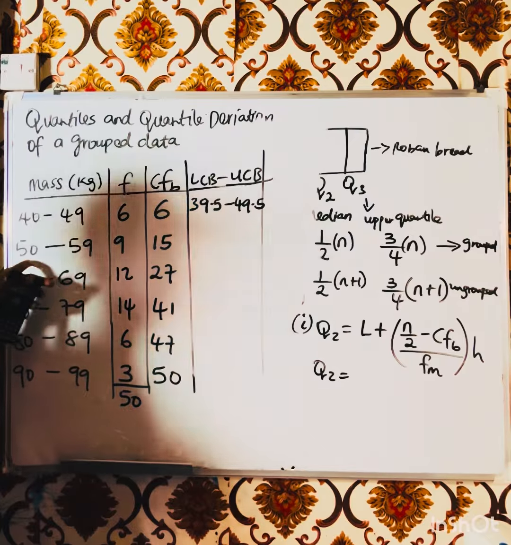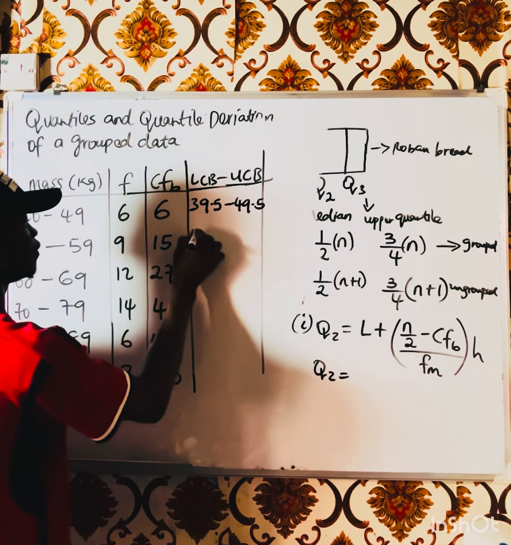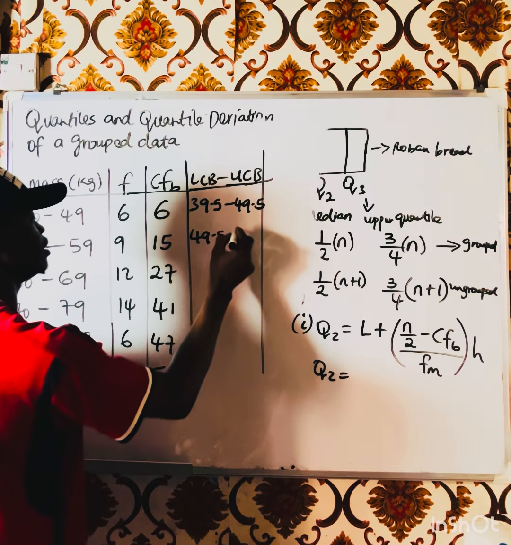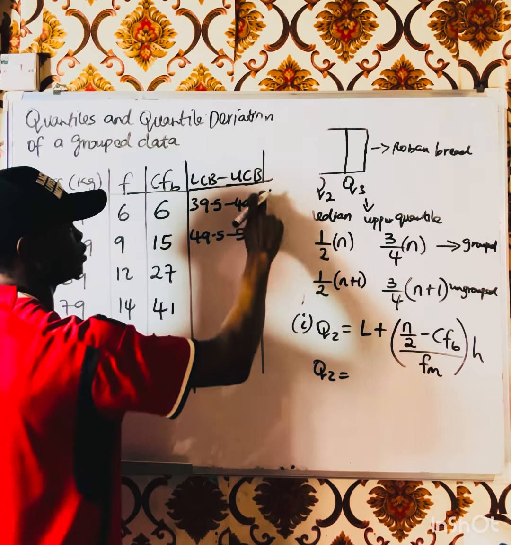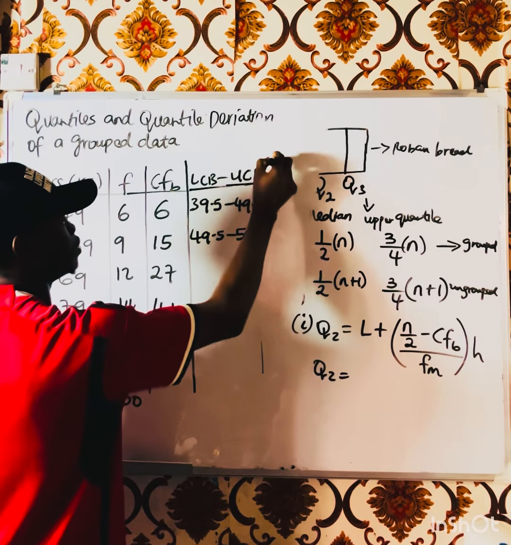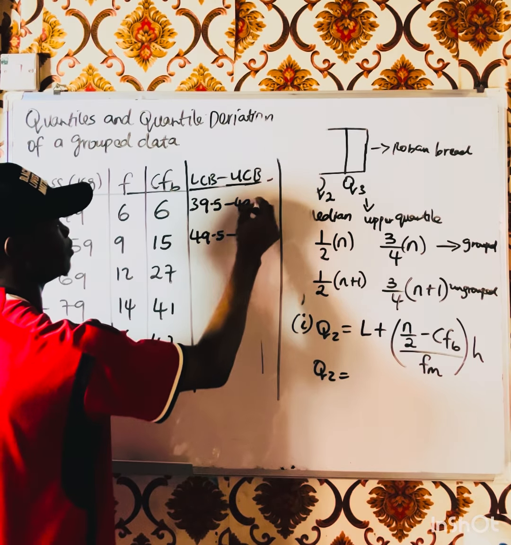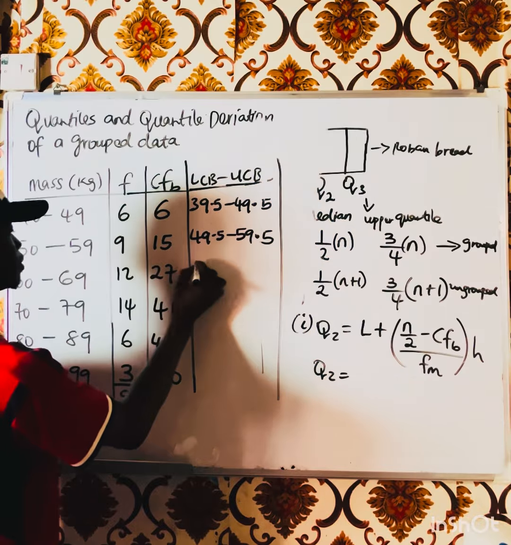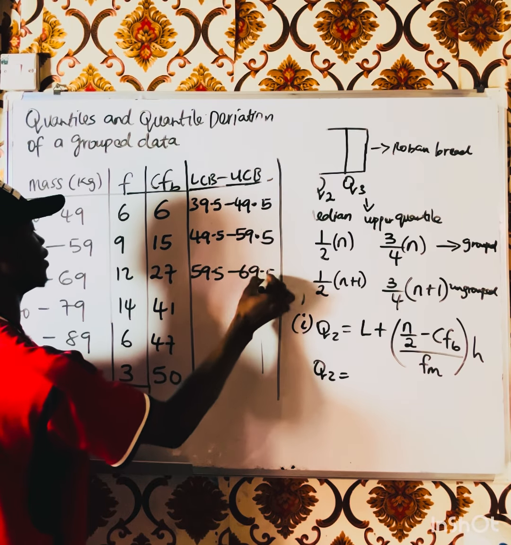The same thing is what you do here. 50 minus this will give me 49.5. If I add it to this, we get 59.5, right? So I'm going to have 59.5 to 69.5.